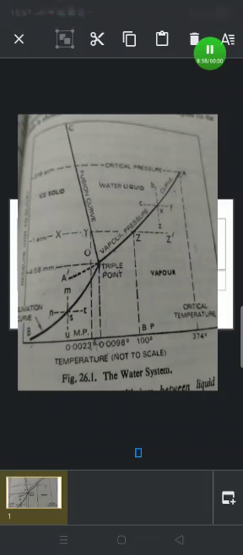The area bounded between the curves gives condition of temperature and pressure under which a single phase, that is either ice or water or vapor, is capable of stable existence. Thus, in the area lying between the curves OA and OC, water alone is capable of stable existence. Similarly, in the area lying towards the left of the curves OB and OC, ice alone, and in the area lying below the curves OB and OA, vapor alone is capable of stable existence. In all these regions, the degree of freedom is 2, that is, the system is bivariant.